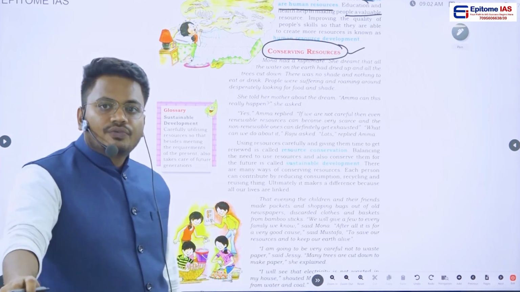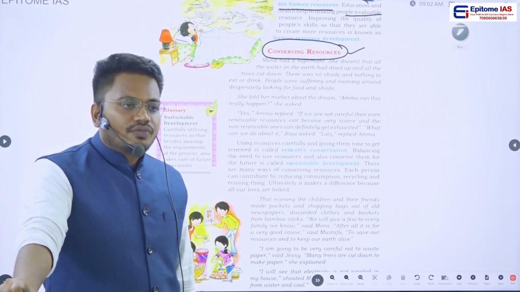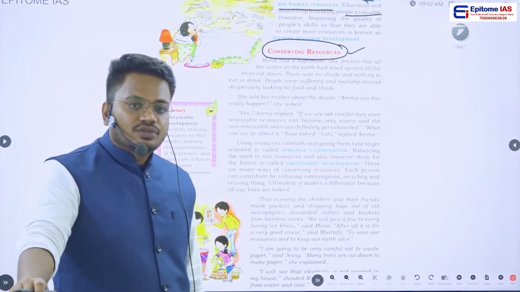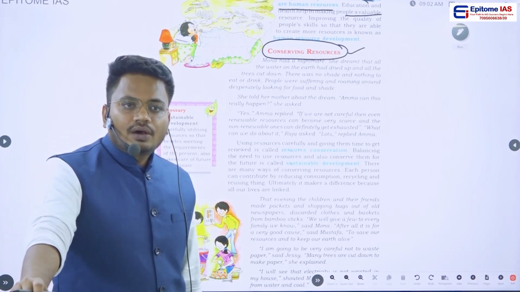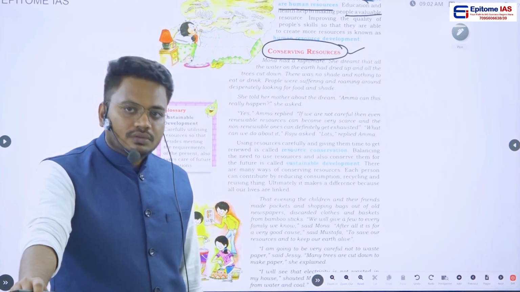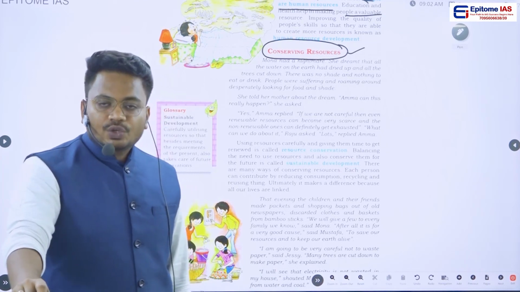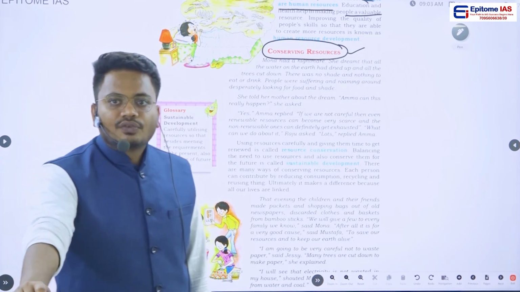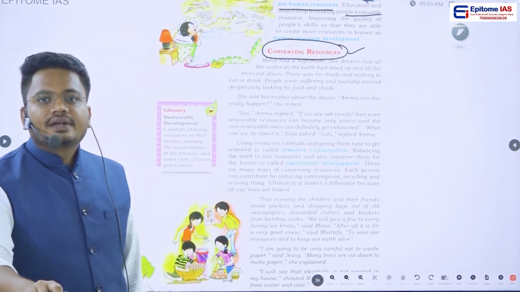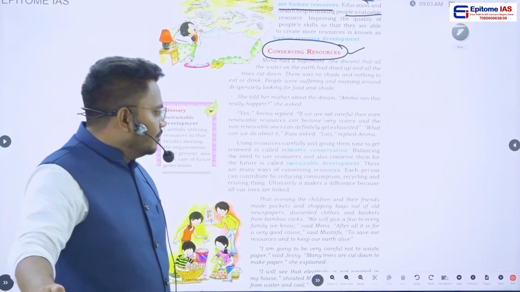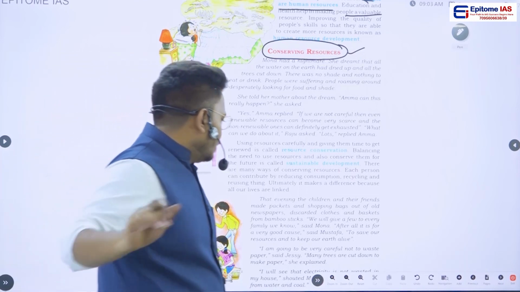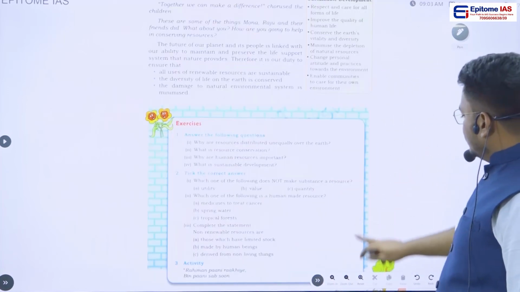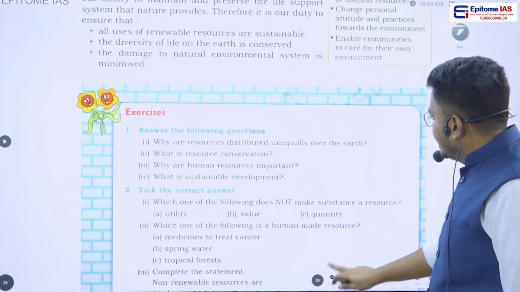For suppose if we are having 1,000 liters of crude oil present on the earth, we should not consume that 1,000 liters of crude oil in a single day, or single year, or single decade. We have to carefully use that particular resource, so that the future generational needs are catered. That particular term we call sustainable development. And there are 6 principles that should be focused on in sustainable development.